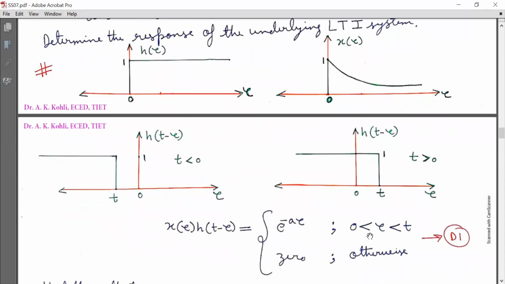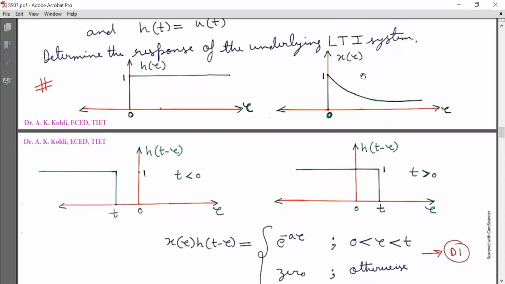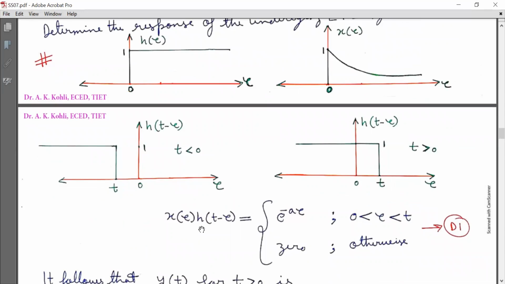For tau in the range 0 to t, I will use this plot and this plot, and the common area will be calculated as x(tau) h(t minus tau) is equal to e raised to power minus a tau when tau is lying in the range 0 to t, and 0 otherwise. Mark it as equation D1. So this and this will be used for t greater than 0.